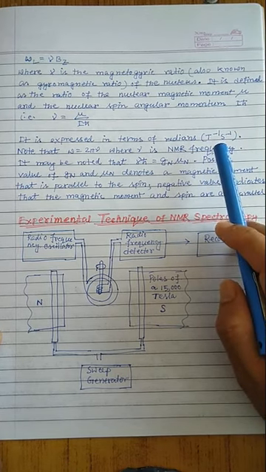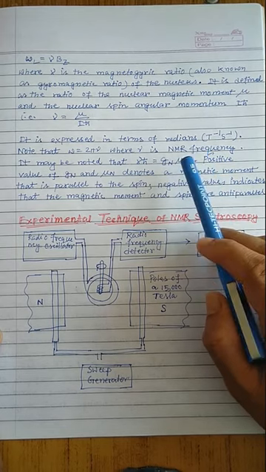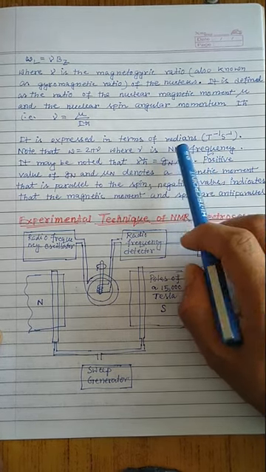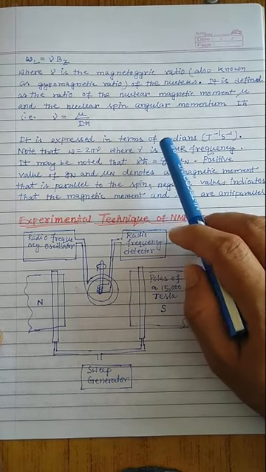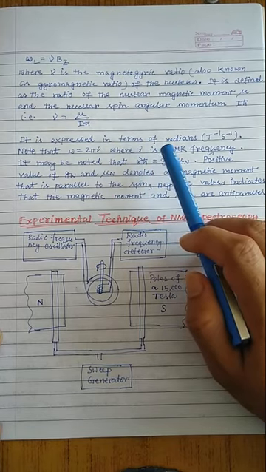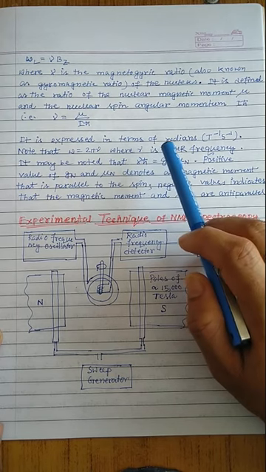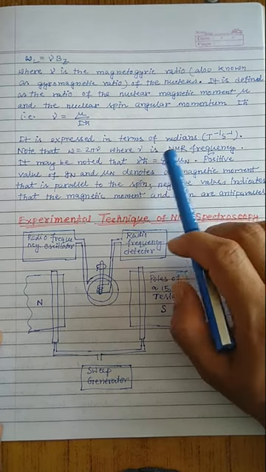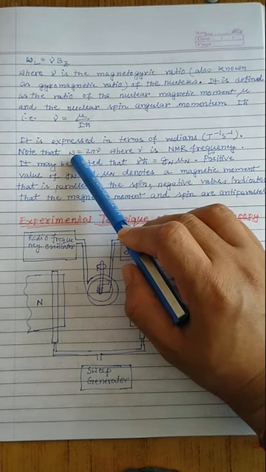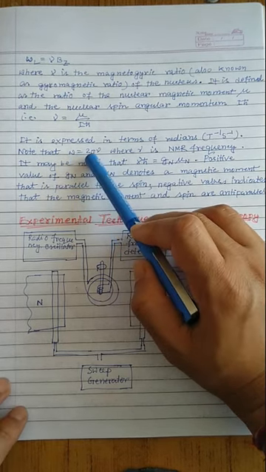Note that the Larmor frequency corresponds to 2 pi nu, where nu is the NMR frequency, because only when they resonate does the nucleus change its spin state from the low energy alpha state to the high energy beta state.